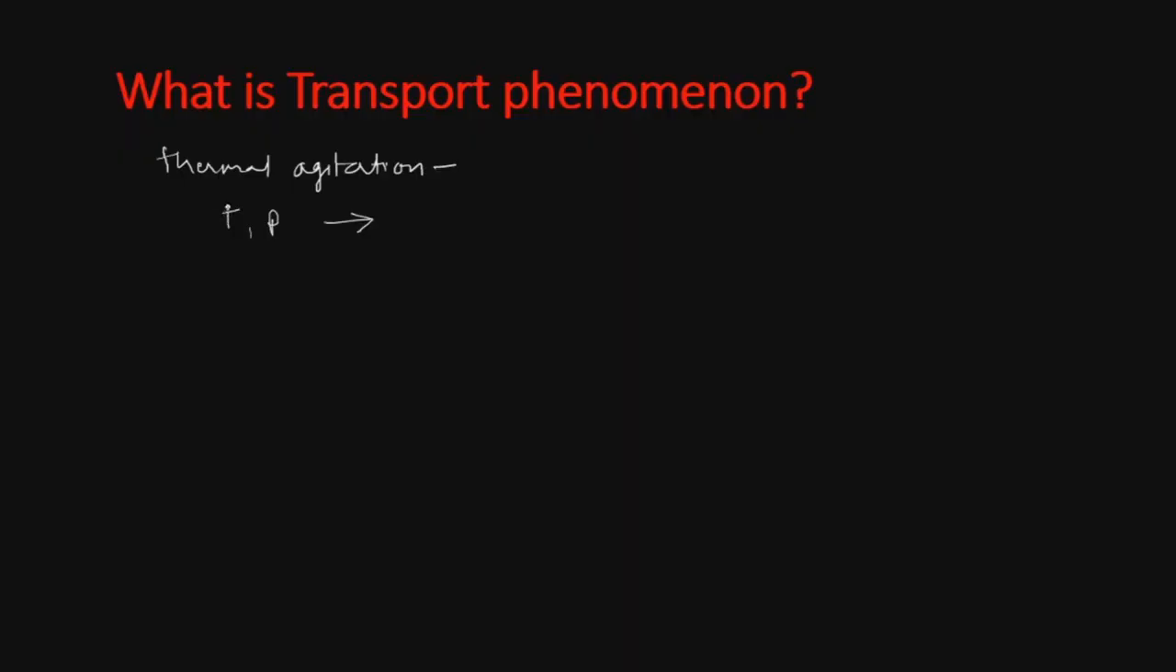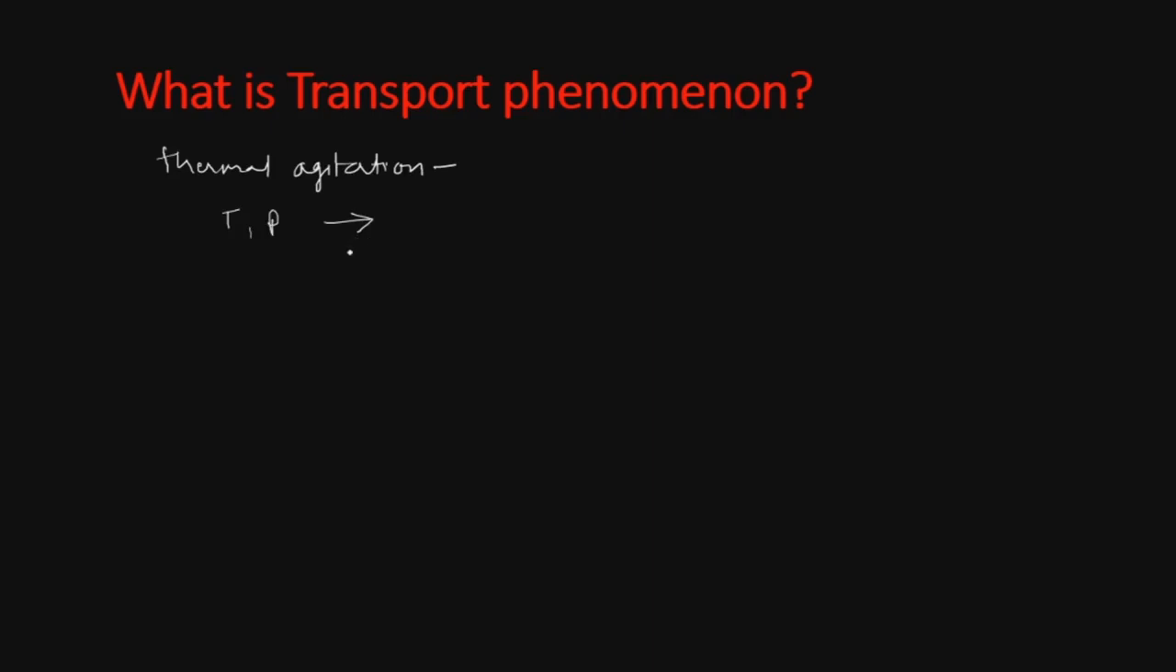So what is meant by transport phenomena? We know that transport phenomena occur due to the thermal agitation of molecules. Thermal agitation means the endless motion of molecules of a gas that is associated with heat. The molecules of a gas are in a continuous state of rapid motion. Because of this, any variation in physical parameters like temperature or pressure in one region of the gas will be transferred to the other region.